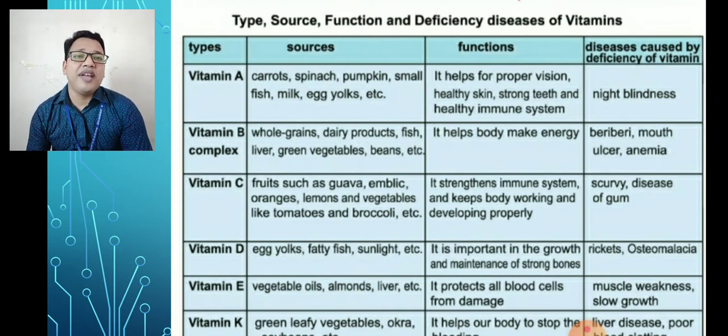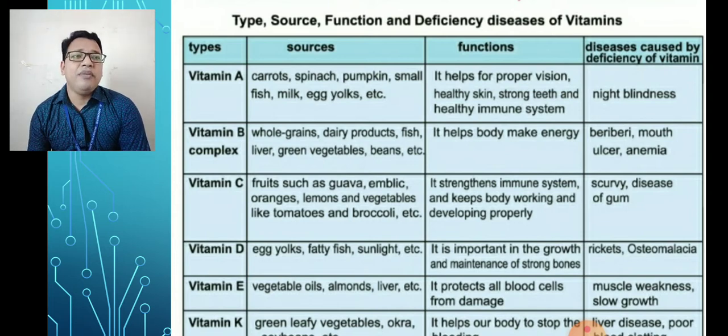The sources are whole grain, dairy products, fish, liver, green vegetables, beans, etc. If you eat these types of food, then you will get lots of vitamin B complex. And its function is that it helps the body make energy. Now the diseases caused by the deficiency of this vitamin are beriberi, mouth ulcer, and anemia. These three diseases will happen if there is a lack of vitamin B.